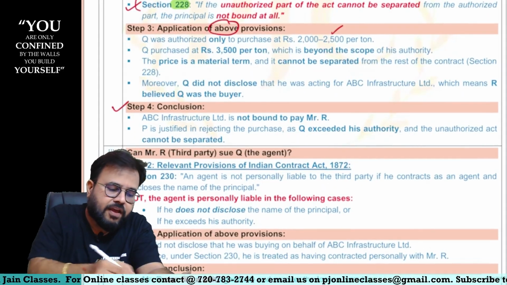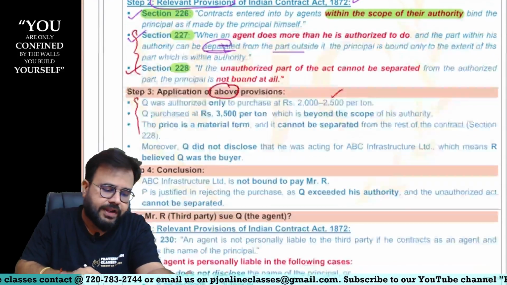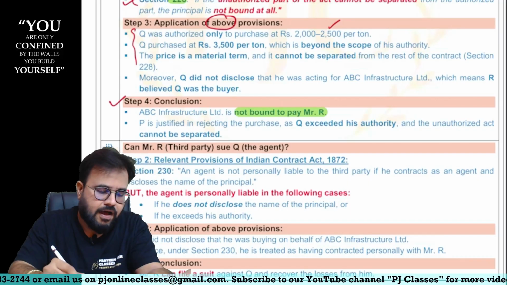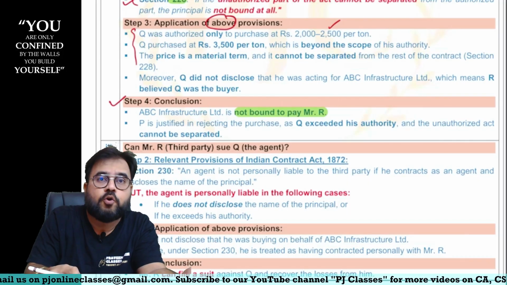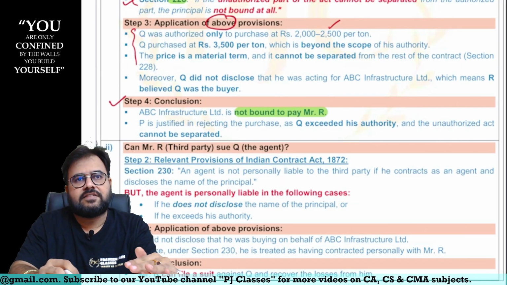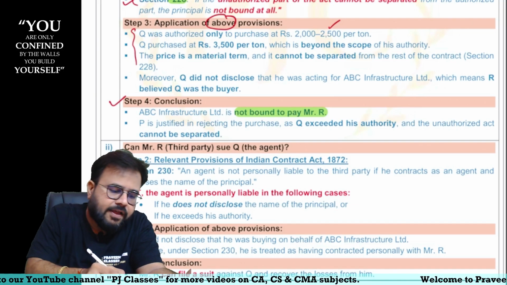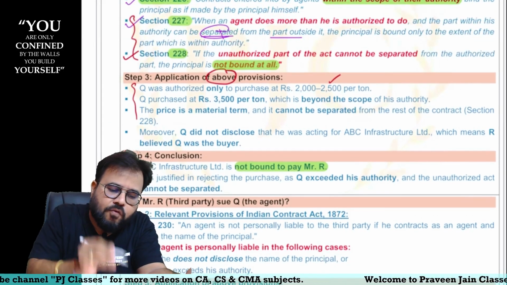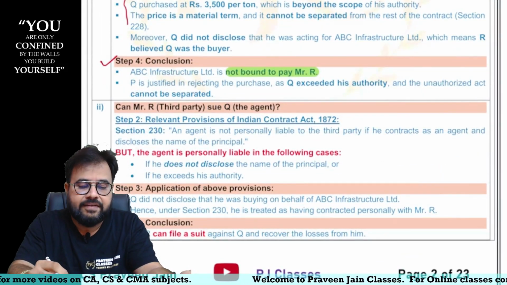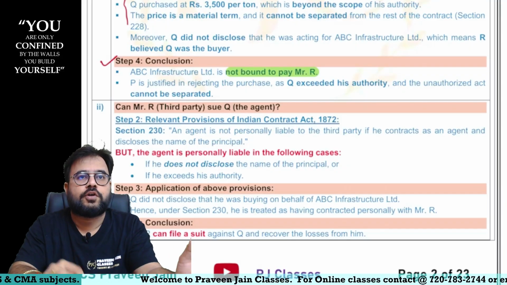Step number 4, sir. So can I say here we have properly applied sections 226, 227 and 228, sir. So ABC Infrastructure is not bound to pay Mr. R. Why? Not bound to pay Mr. R because he has exceeded his authority. And can I say in this transaction, authorized part and unauthorized part cannot be separated. Hence, when it cannot be separated, the entire thing will become void, sir. So P is justified in rejecting the purchase as Q exceeds his authority and the unauthorized act cannot be separated. So this is how you are going to write the answer, sir.